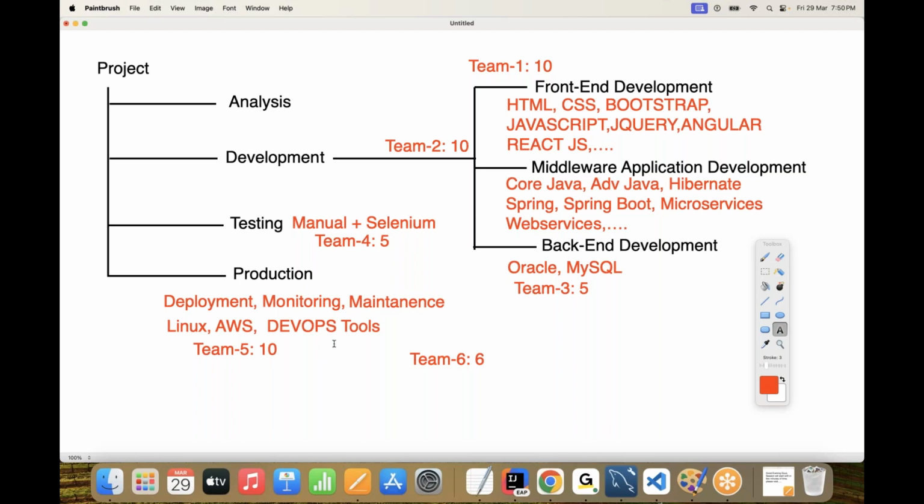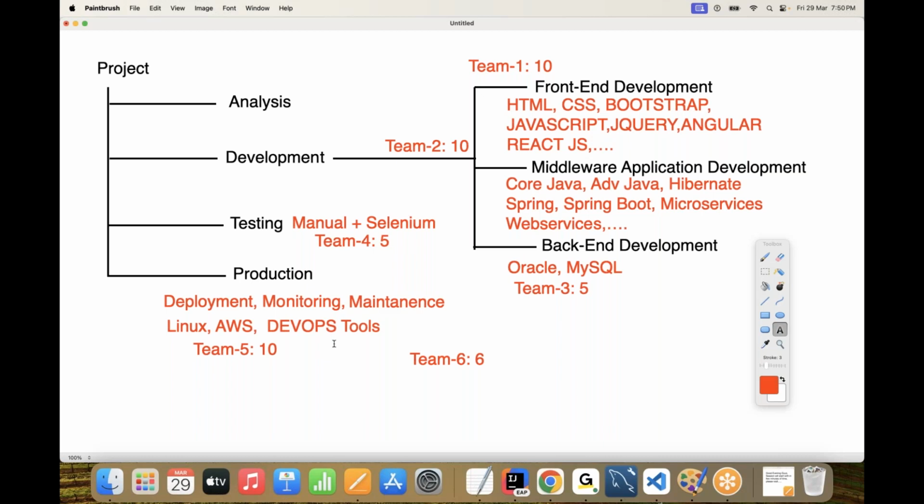Now, is this approach a loss to the companies or not? At a time, maybe 5 to 10 members are working, and the remaining members are not working. If they have some other projects, it's okay, that's a different story. But if they have only one project, how many members are working at a time? 5 to 10 members, and the remaining members have no work. Then it's a big loss to the companies, or not? The software companies are not utilizing their resources properly, or not? Proper utilization is not available for them, or not? Does everybody understand my point here?